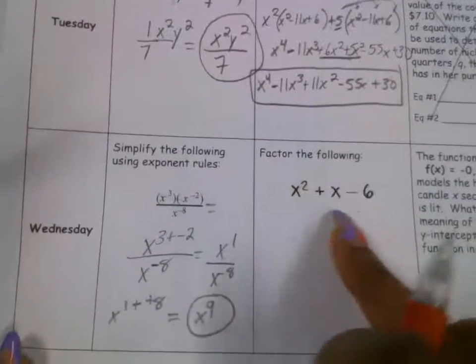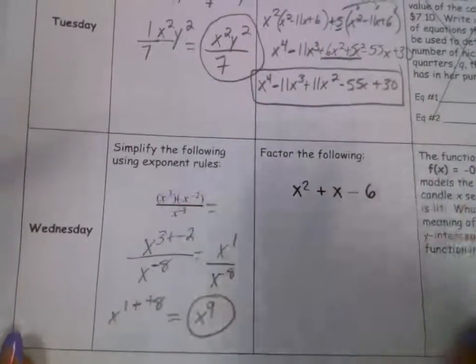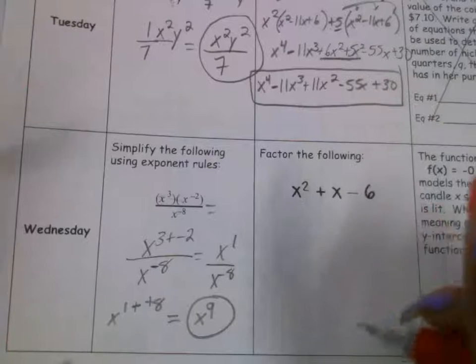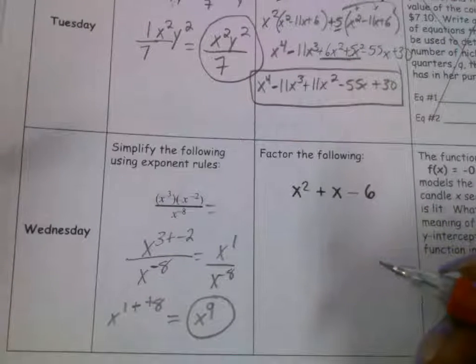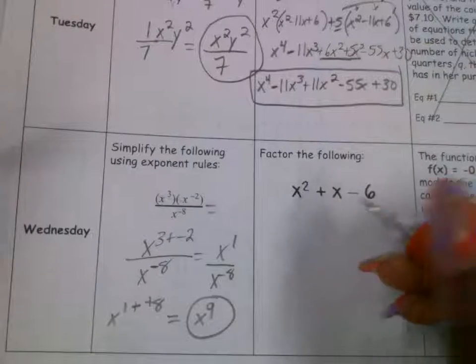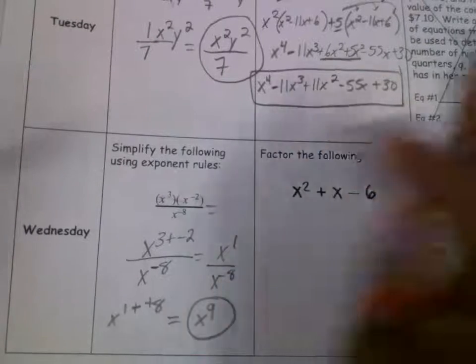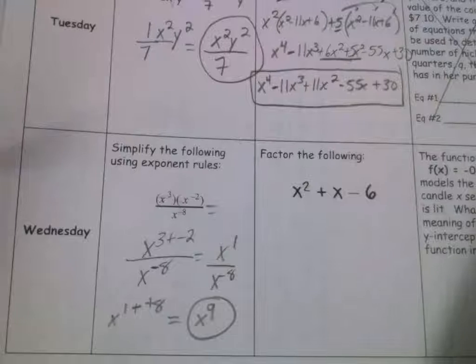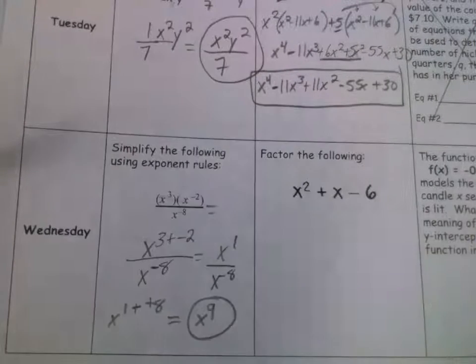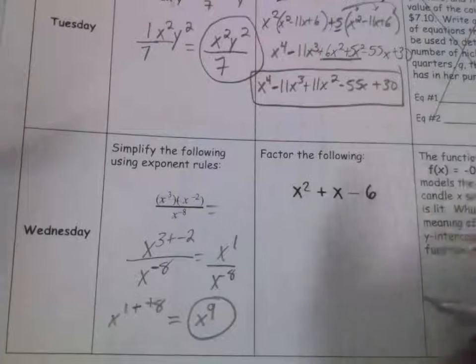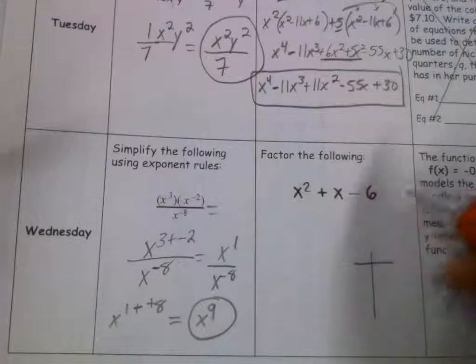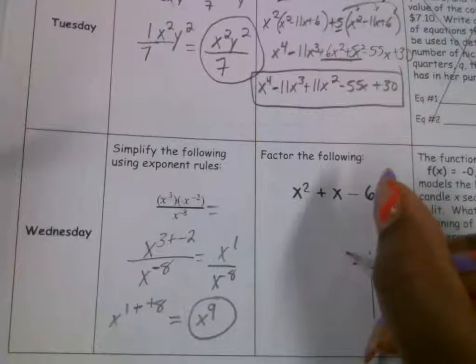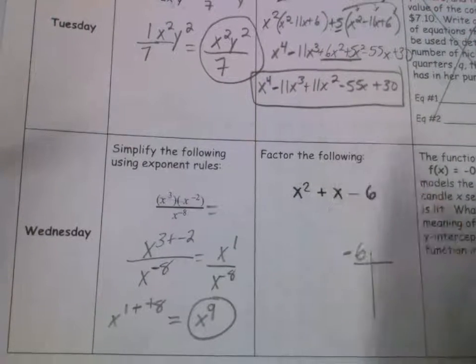Now we're factoring this problem here. How do we factor this trinomial? What's the first thing? Look for GCF first. Is there a GCF? No, not for all three terms other than one. Okay, so after we establish there's no GCF, what do I do? All right, so we create the chart, multiply first and last. What does that give us? Negative 6.